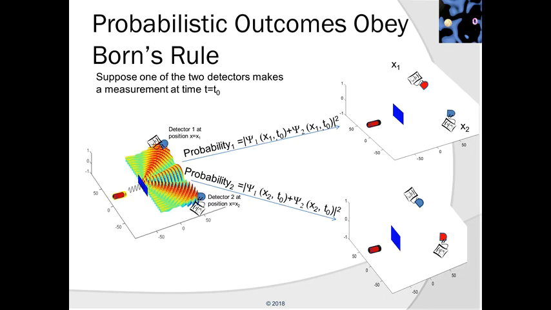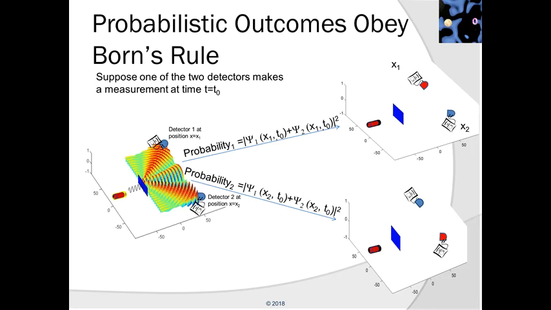In order to compute the probability of the top left detector to go off, which is shown by the upper blue arrow that takes the wave configuration shown on the left to the diagram shown in the upper right, we'll take the wave function psi1, which is the contribution from the wave that went through slit 1, and evaluate it at x1 and t0, and we'll add to this the wave function psi2, which is the contribution from the wave that went through slit 2.